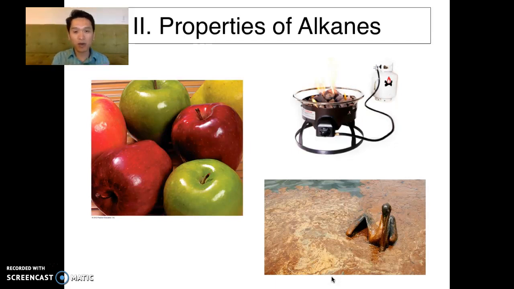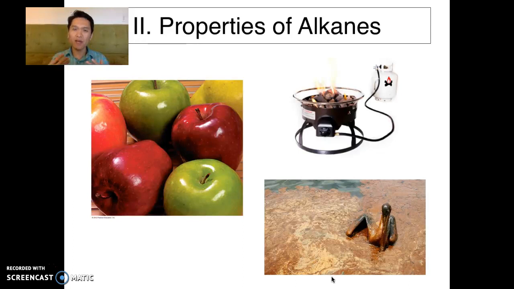So it turns out from the smallest alkane of 1 carbon up to 18, 19 carbons of alkanes, you will have different properties. And these properties, again, you have to think back about London dispersion forces. Remember that alkanes are only carbon and hydrogen, so they are not polar. Because they are not polar, they don't have dipole-dipole, they don't have hydrogen bonding forces, which are very strong forces. So they only have London dispersion. And it turns out the larger your molecule is, the larger your London dispersion force is also.